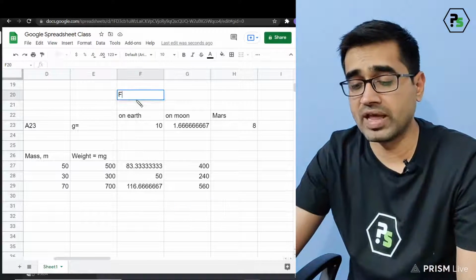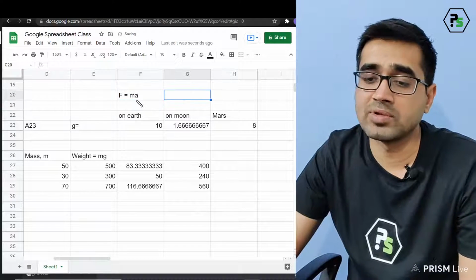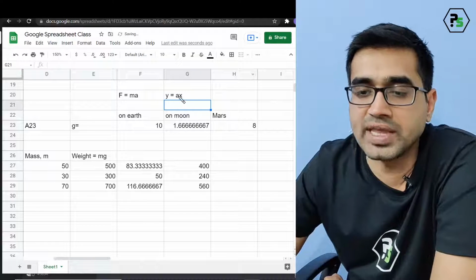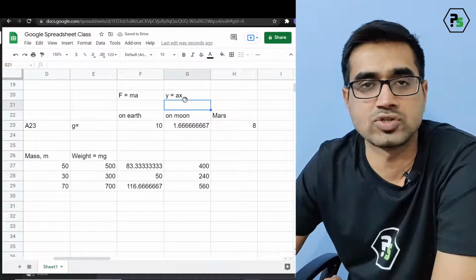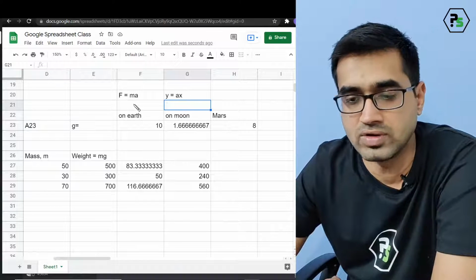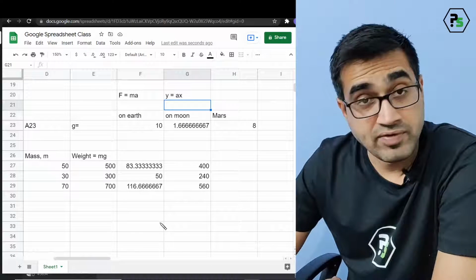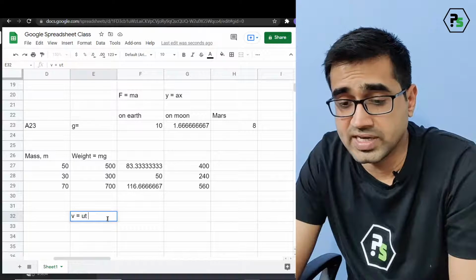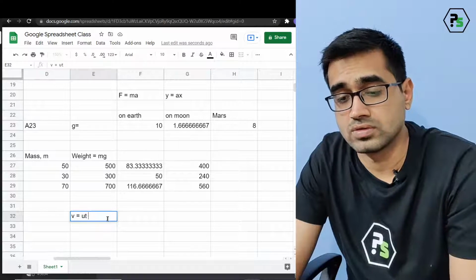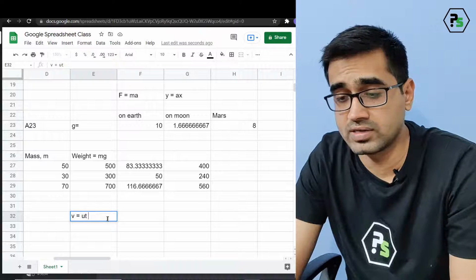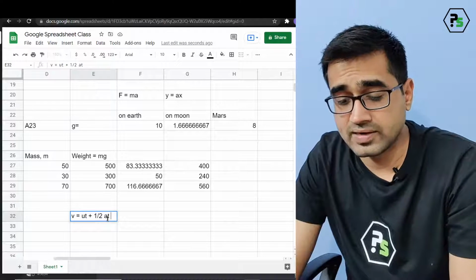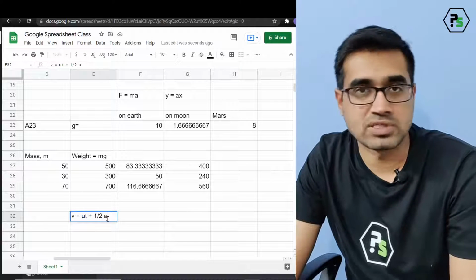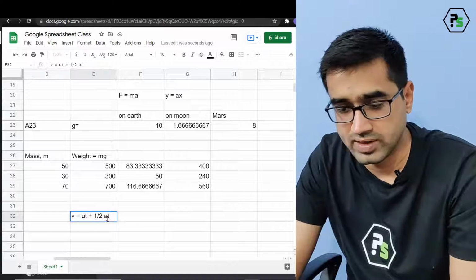So when you write a formula F is equal to ma, it is very similar to y is equal to ax, correct? Because a is fixed, y is changing based on the value of x, which is nothing but the mass of the object. Can we do more of this? Yes. Why can't we? So you can solve v is equal to u plus at, s is equal to ut plus half at square. For half at square, you will have to write a times t squared. I hope you know that part.